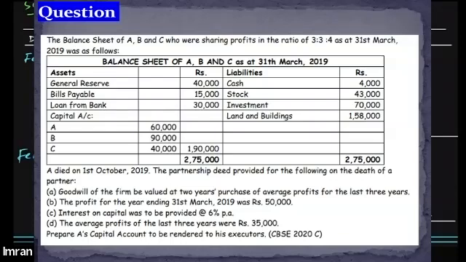All right. So both of you, in the previous session we were talking about the death of a partner, right? We did a few questions wherein we were required to prepare the revaluation account, and we did a question wherein we were required to pass the journal entries as well. So in today's session, we will be moving forward and we'll discuss a kind of question wherein we will be required to prepare the partner's capital account.